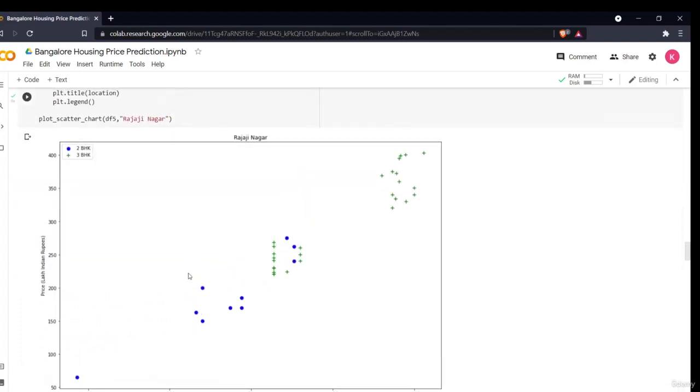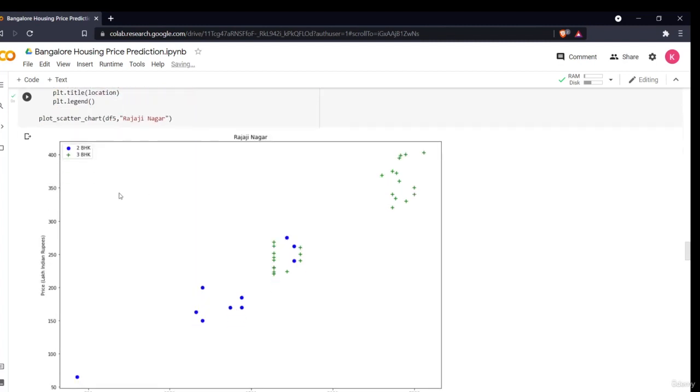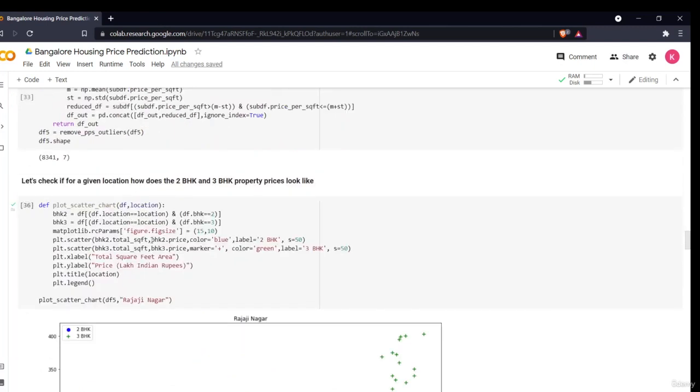As you can see, this is my scatter plot which I created. In that I use the location DF location where the BHK is 2 and BHK is 3. I am just plotting a simple scatter plot with the help of this. So this is the scatter plot for Rajaji Nagar. Similarly, I can plot it for different other locations. That's why I created a function for it.